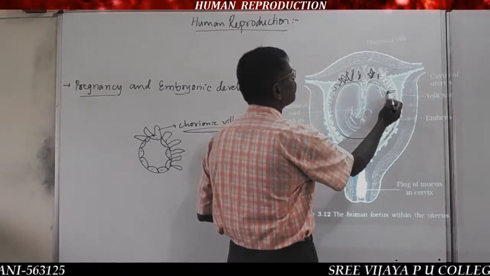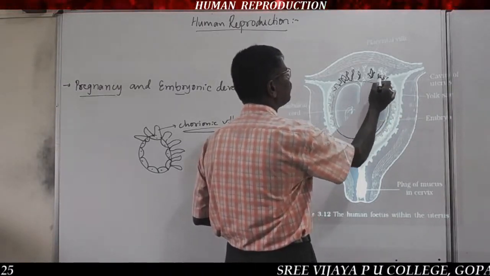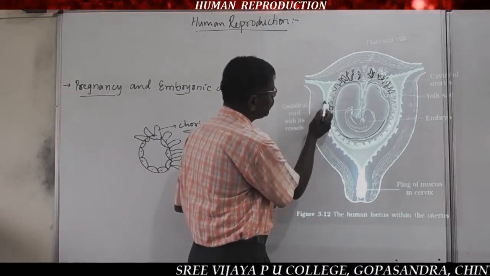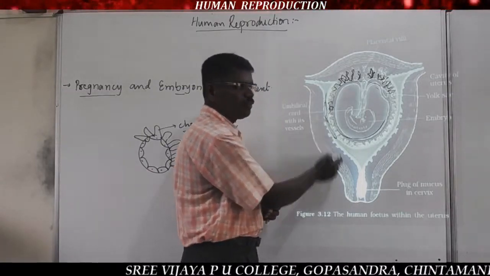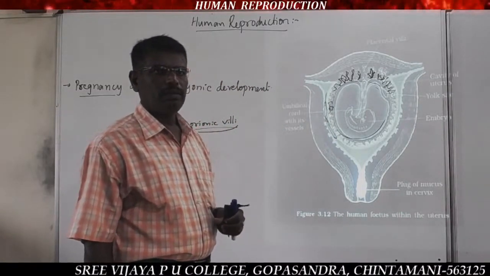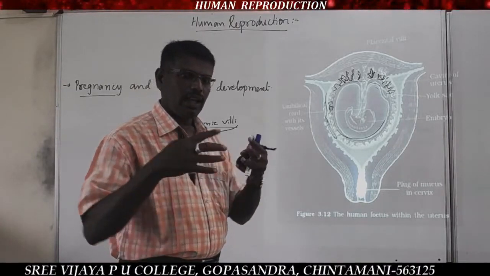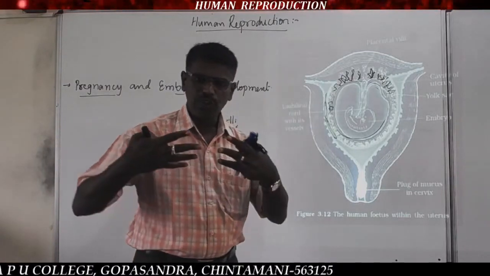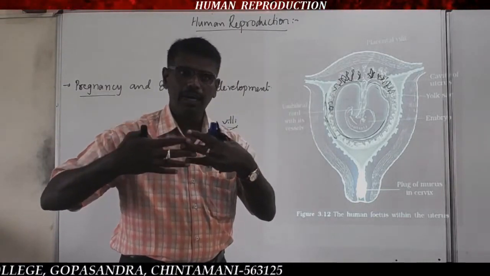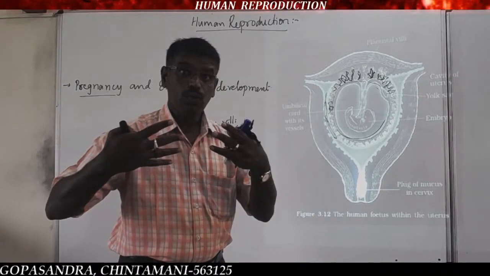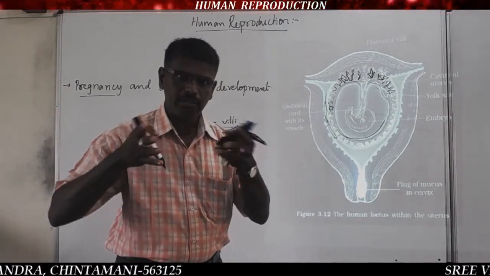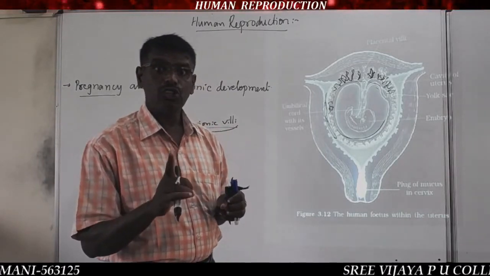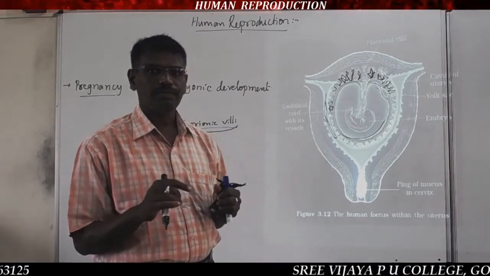The chorionic villi are firmly attached to the endometrium tissue, inside the uterine tissue. Both are joined, both combined together. Which ones combine? Chorionic villi and uterine tissue, that is the endometrium tissue.